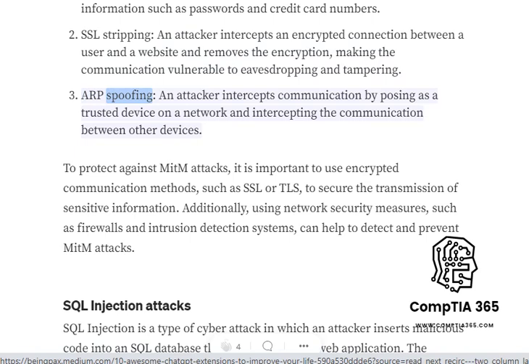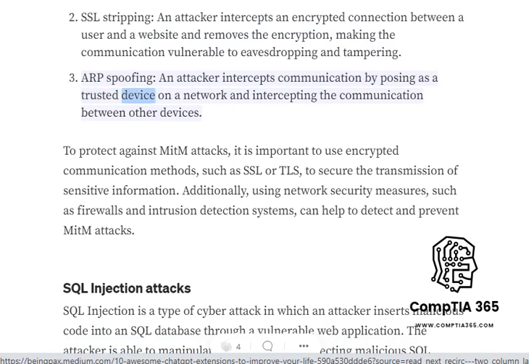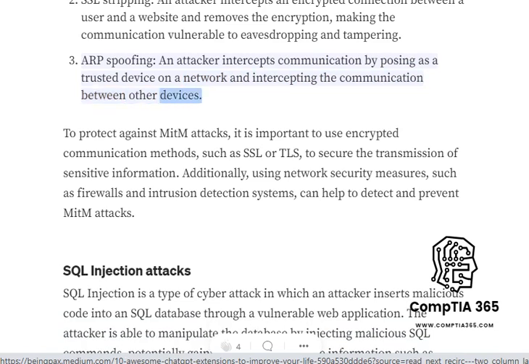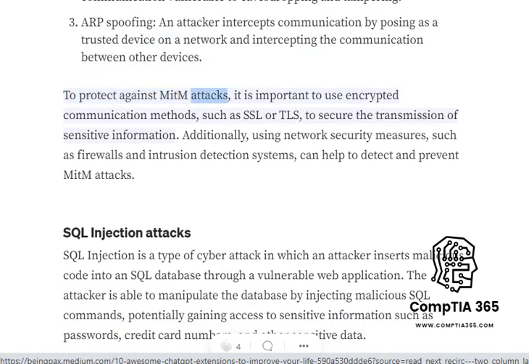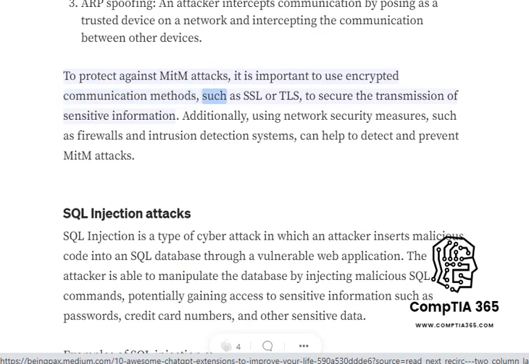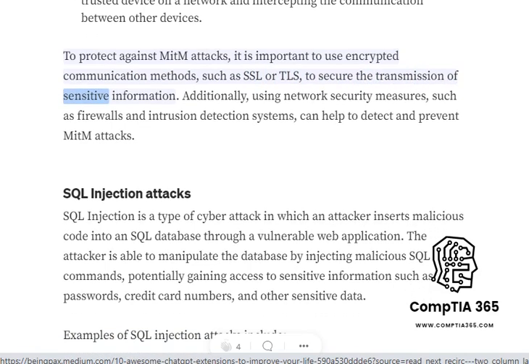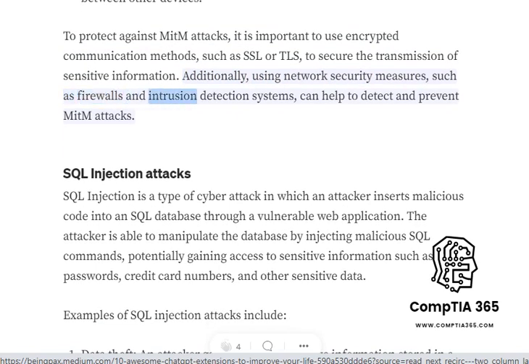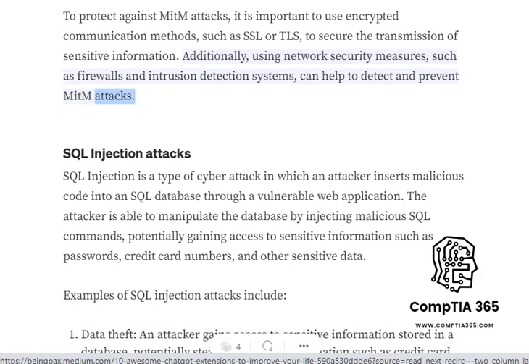ARP spoofing. An attacker intercepts communication by posing as a trusted device on a network and intercepting the communication between other devices. To protect against MIT attacks, it is important to use encrypted communication methods, such as SSL or TLS, to secure the transmission of sensitive information. Additionally, using network security measures, such as firewalls and intrusion detection systems, can help to detect and prevent MIT attacks.